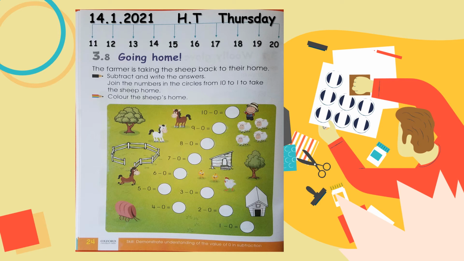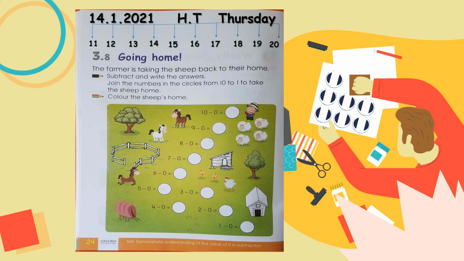Then come on activity 3.8, and this is about going home. The farmer is taking the sheep back to their home. Is there any sheep on this page? Yes, there are 4 sheep with the farmer and they are going back home. What we have to do? Subtract and write the answers. Join the numbers in the circle from 10 to 1 to take the sheep home. Then the last one is color the sheep's home.